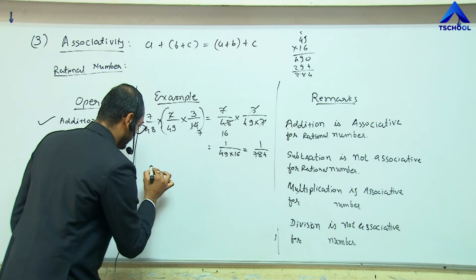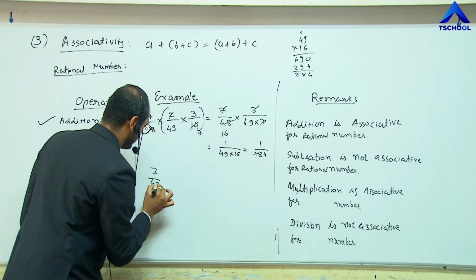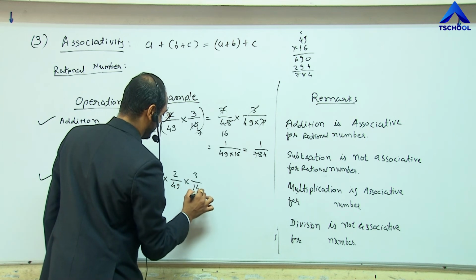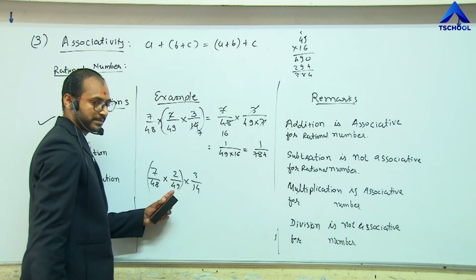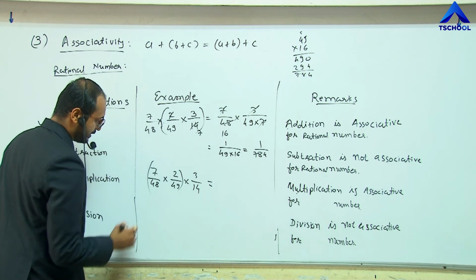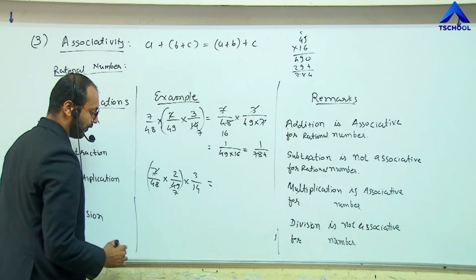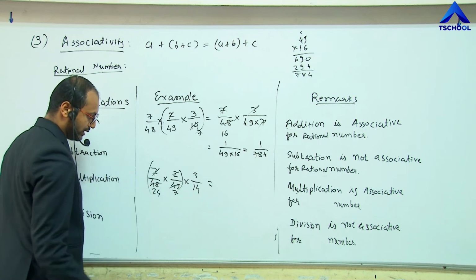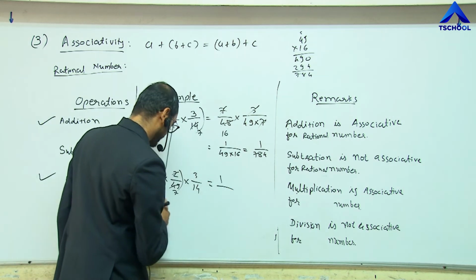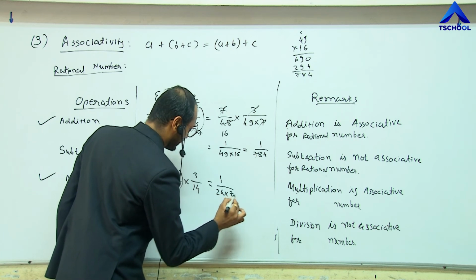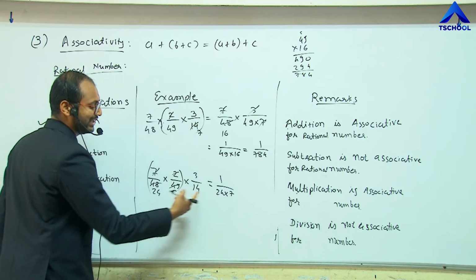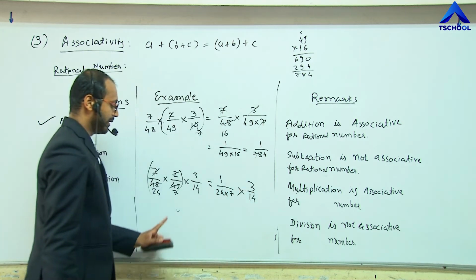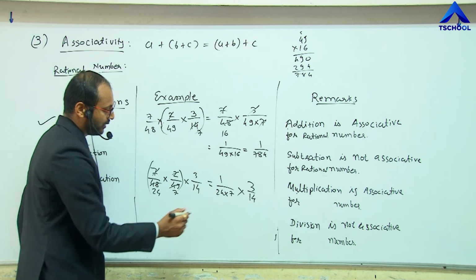Now let us perform this multiplication for the other association. 7 divided by 48 multiplied by 2 divided by 49 and 3 divided by 14. So let me take the association of these two first. How can we simplify? 7 7s are 49, and 24 2s are 48. So the result is 1 divided by 24 multiplied by 7. We are not multiplying initially for the simplification. 3 divided by 14.